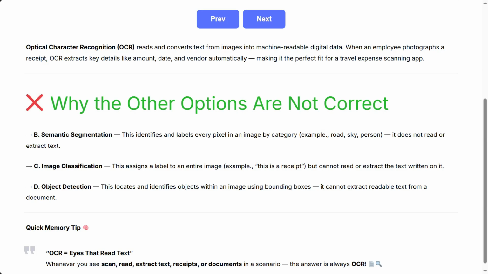Why the other options are not correct? B. Semantic segmentation. This identifies and labels every pixel in an image by category. Example, road, sky, person. It does not read or extract text. C. Image classification. This assigns a label to an entire image. Example, this is a receipt, but cannot read or extract the text written on it. D. Object detection. This locates and identifies objects within an image using bounding boxes. It cannot extract readable text from a document. Quick memory tip. OCR equals eyes that read text. Whenever you see scan, read, extract text, receipts, or documents in a scenario, the answer is always OCR.